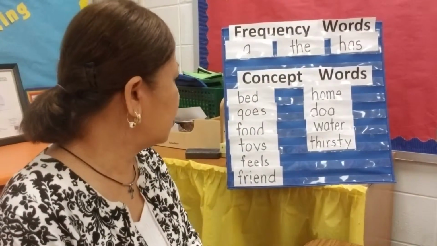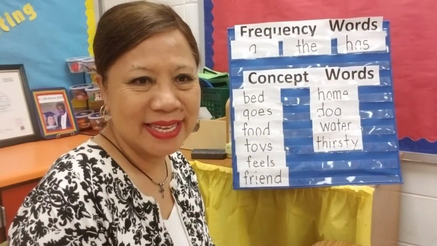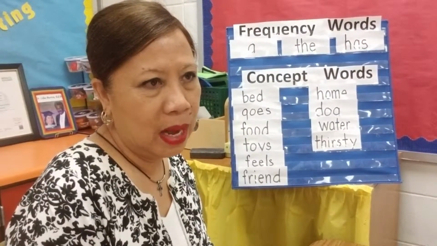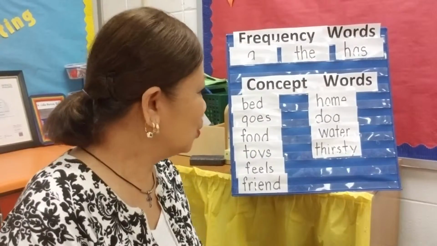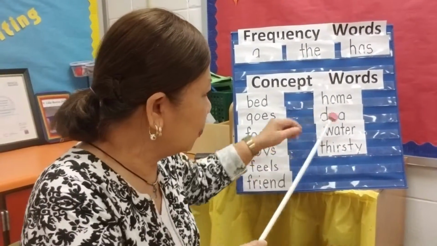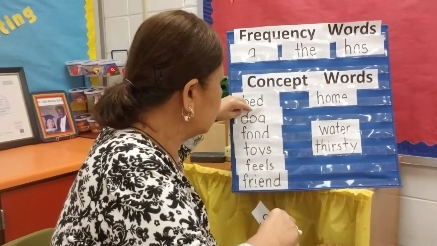All right. Is there a word that begins with letter C? No. What about a word that begins with letter D? Yes. What's that word? Dog. That's the word dog. And bed. So we're going to exchange this with a dog.